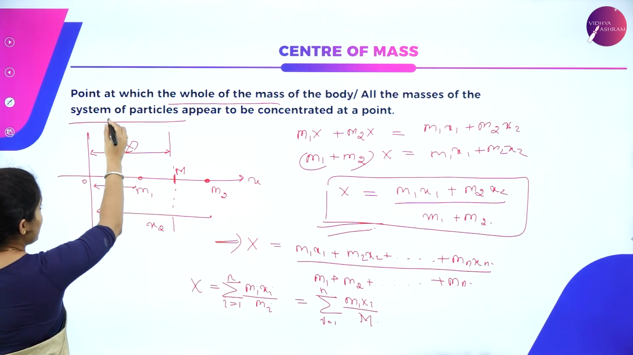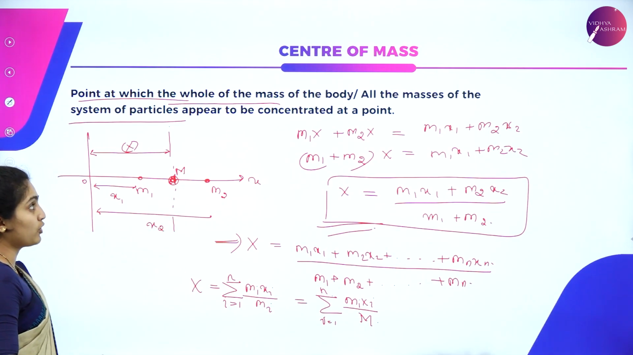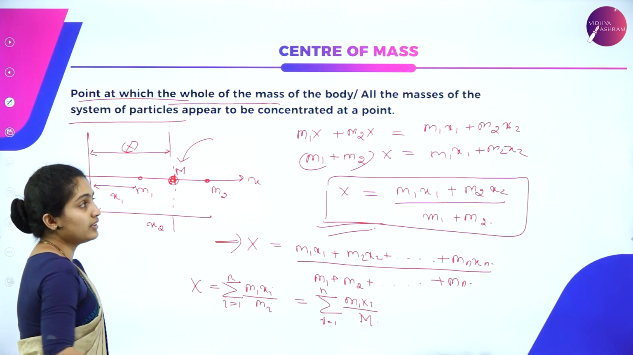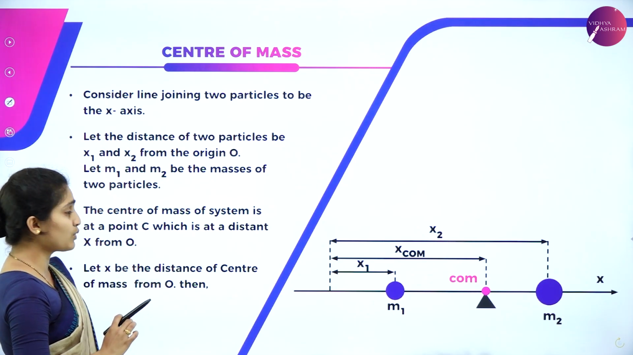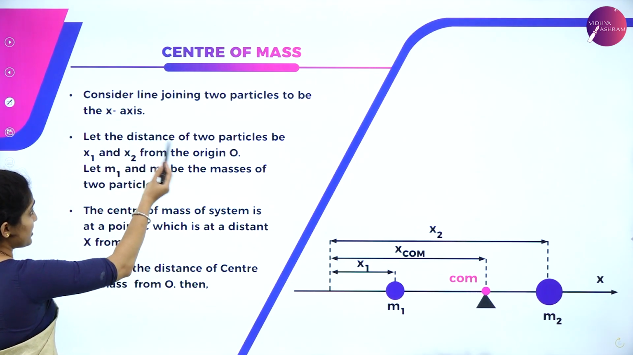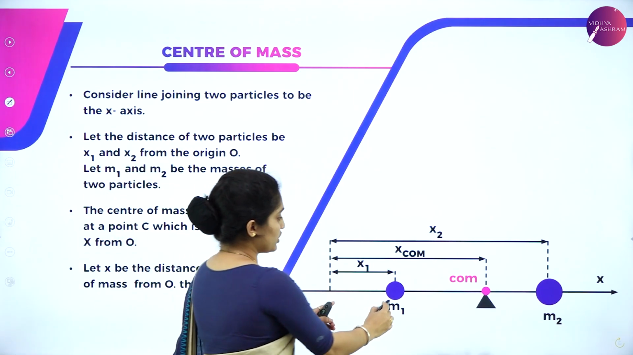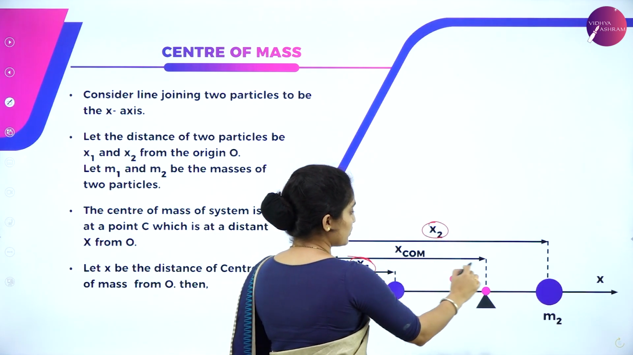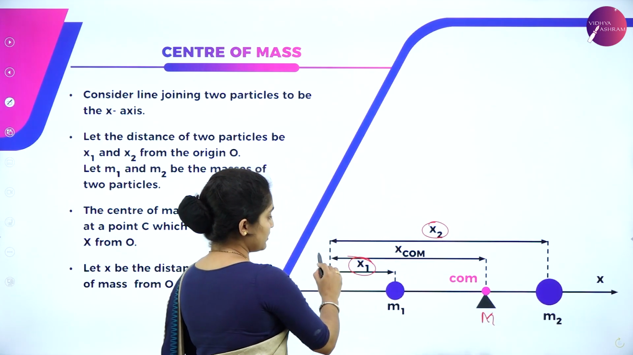So what is again a center of mass? It is the point at which the whole mass of the body, or all the masses of the system of particles, appear to be concentrated at a certain point. This is what we have done in the previous concept, considering the line joining two particles on the x-axis. m1, x1 is the distance, m2, x2 is the distance. This is the center of mass, the point where exactly M lies. So x is the distance from the origin to that point.